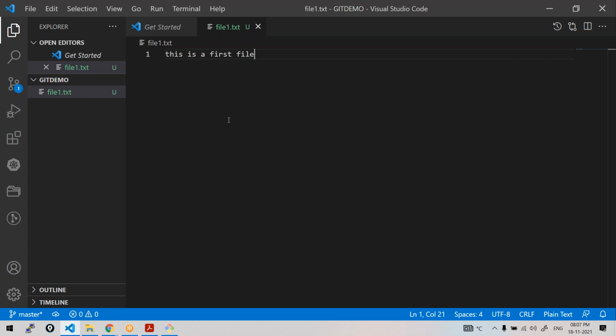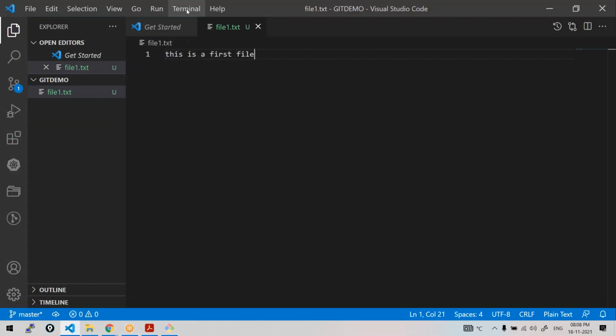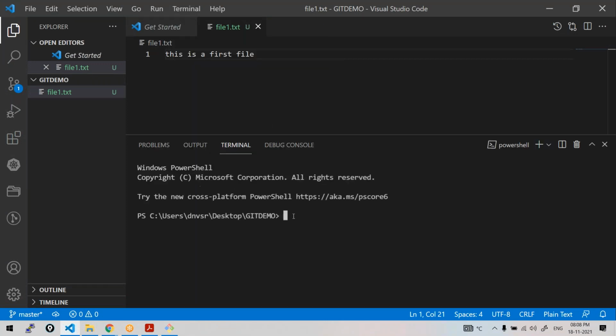Now tell me, I have created a file. Where is it? Is it a working directory or what is this? We just discussed this git demo. What is this git demo? In this editor, you may also launch a terminal here. See here also you can work. Right, let's see what happens.